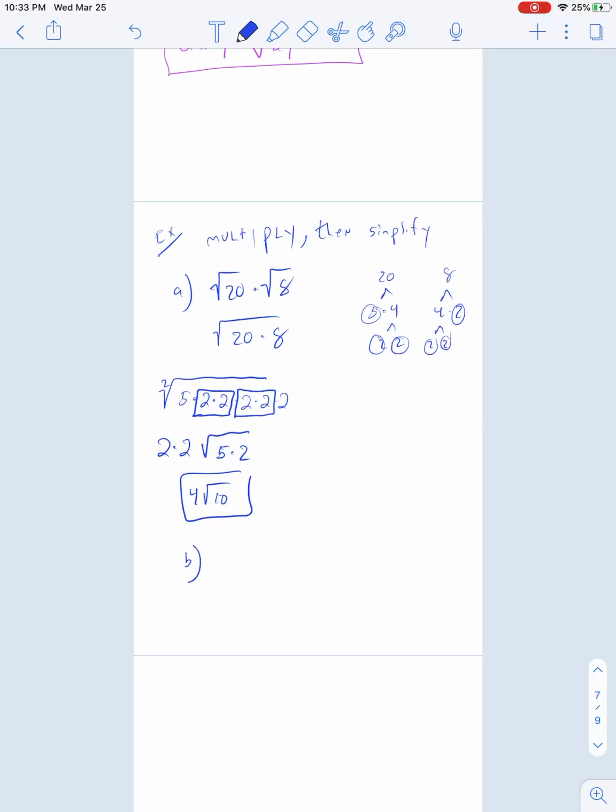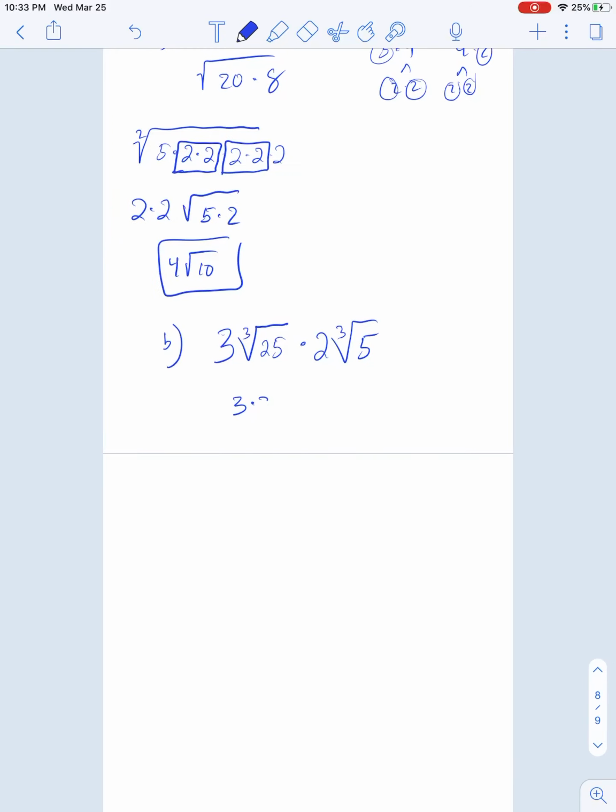How about our next one? How about 3 times the third root of 25 times 2 times the third root of 5?